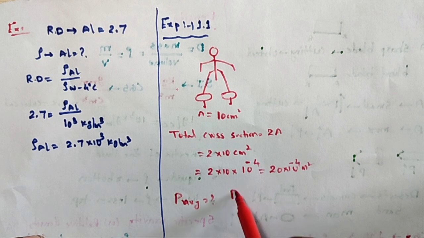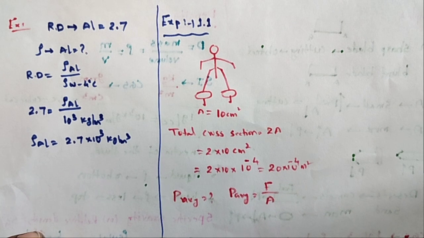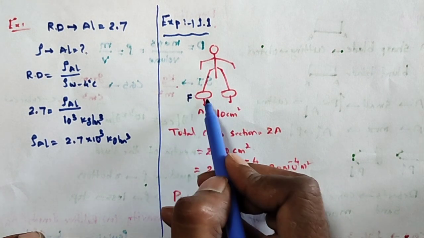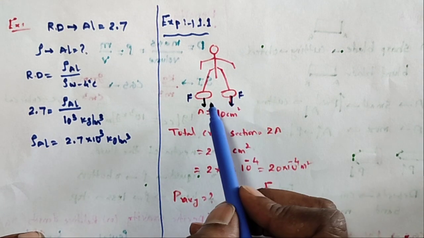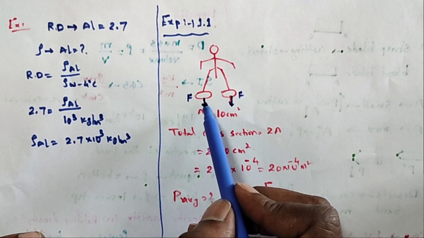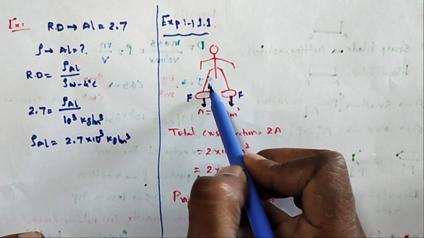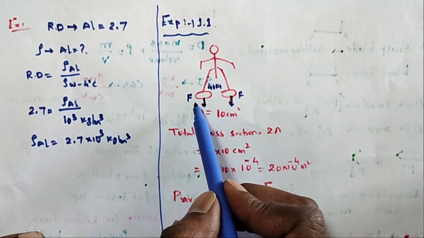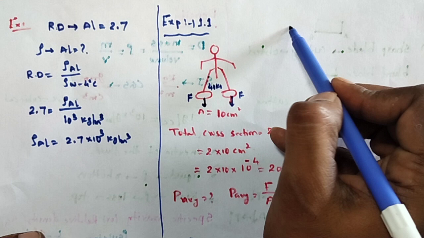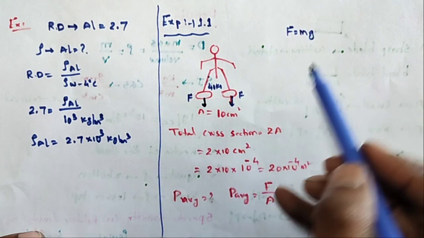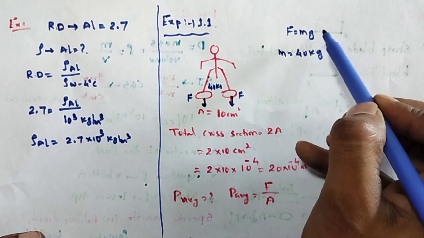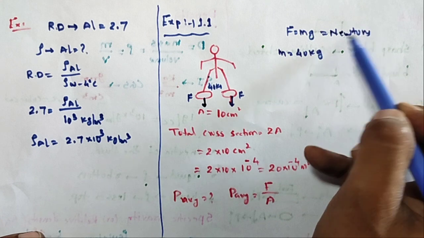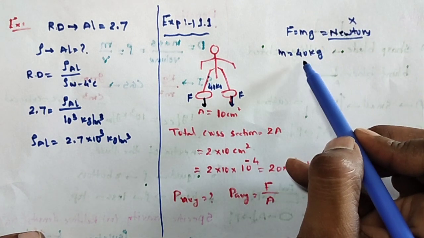So P average, pressure, is equal to force per unit area. In this case, the force is acting in the downward direction, and here also the force is acting downward. How much mass is on each one? 40 kg. Now I am taking how much force is acting downward. F is equal to mg. F is not given, m is given. m is 40 kg. Force is always in newtons. In the question Newton is not given, just m is equal to 40 kg is given.